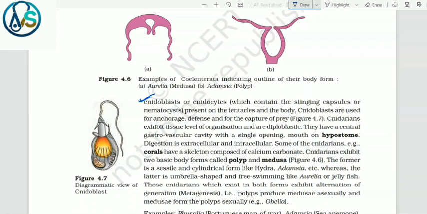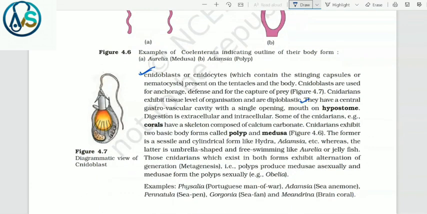Cnidarians exhibit tissue level of organization and are diploblastic. They have a central gastrovascular cavity with a single opening, mouth, on hypostome. Digestion is extracellular and intracellular. Some of the cnidarians, for example corals, have a skeleton composed of calcium carbonate.